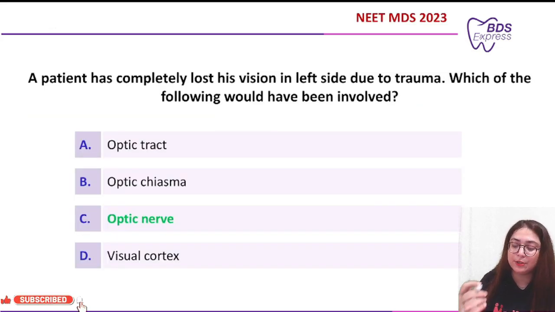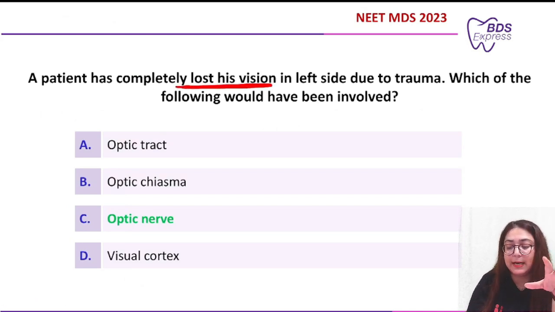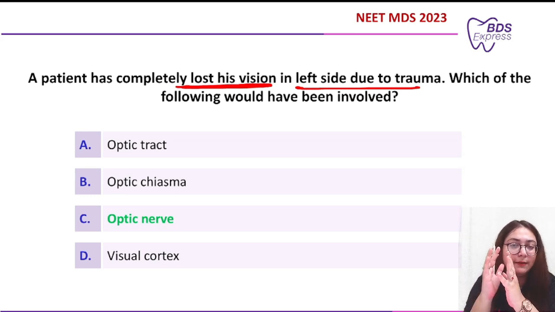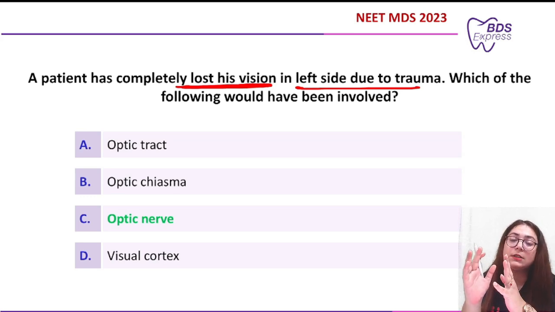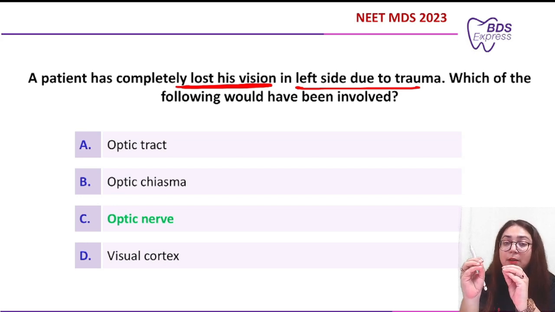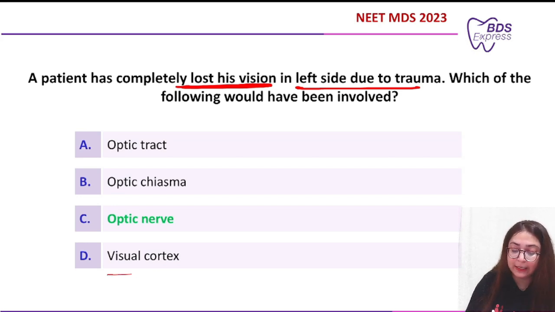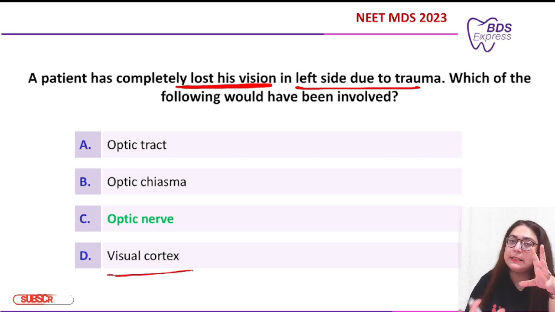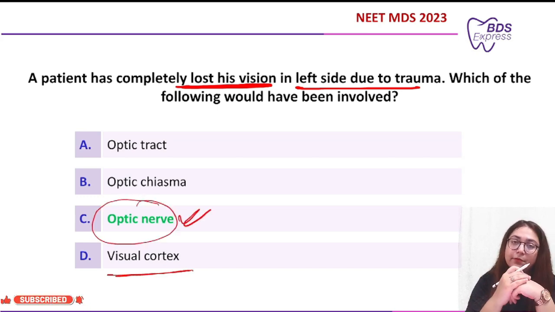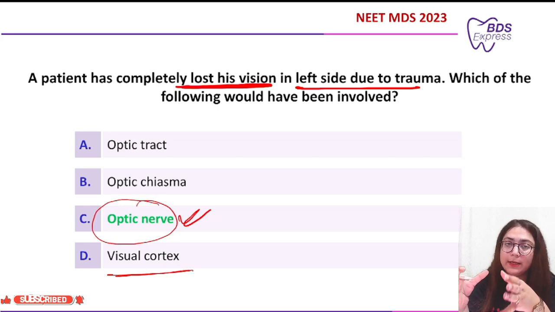Coming back to the question, the patient is saying that he completely lost his vision on the left side due to trauma. Trauma is on the left side, vision loss is on the left side, and it is complete vision loss. If it had been partial visual loss, we could think in terms of the visual cortex. But since it is crystal clear, the answer is optic nerve. I hope it was quite clear to you now.